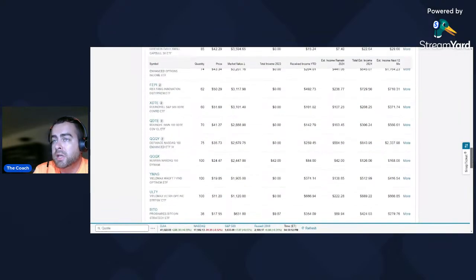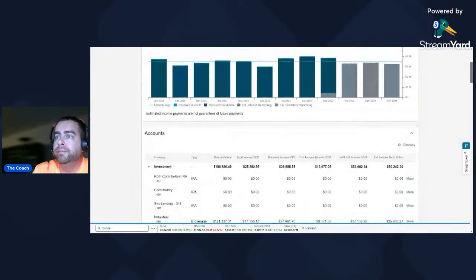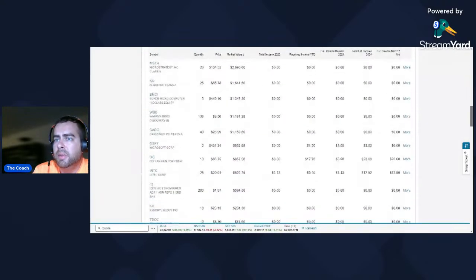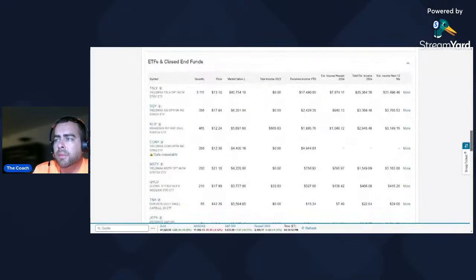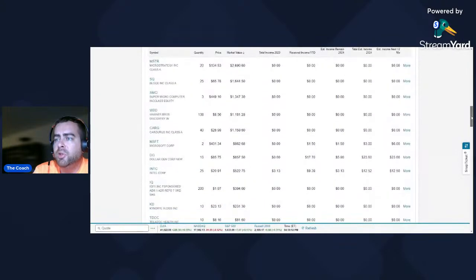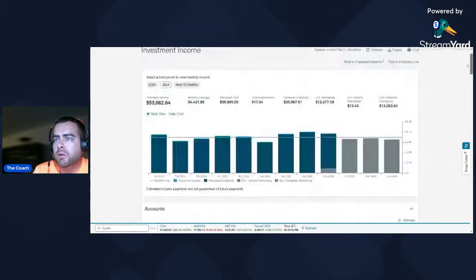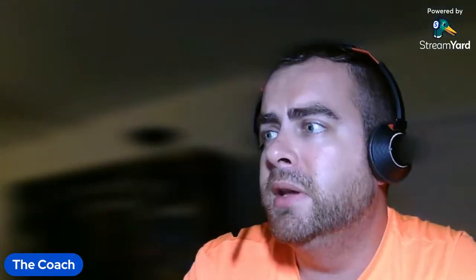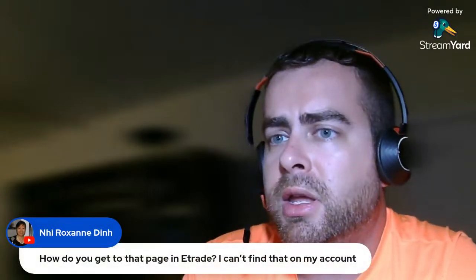So two things again, they haven't fixed Coney's data. Coney's data is still missing, and they haven't made the changes to reflect weekly on here. So for all of you watching tonight, your homework assignment is to call Schwab and complain that they haven't fixed this yet. So let's see, how do you go to that page in E-Trade? I can't find that on my account.